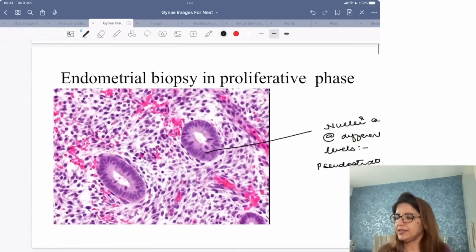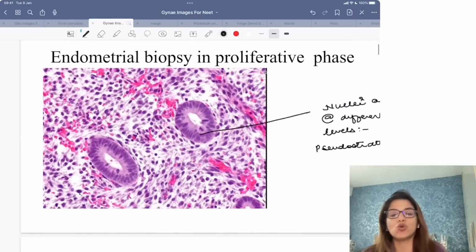So in gynae, this over here is an image of endometrial biopsy. Now this can be asked as a clinical question. They can say that there is a female who underwent endometrial biopsy. She complains of infertility and you have to tell in which phase do you get such an image, or you have to tell whether ovulation has happened in her or not.